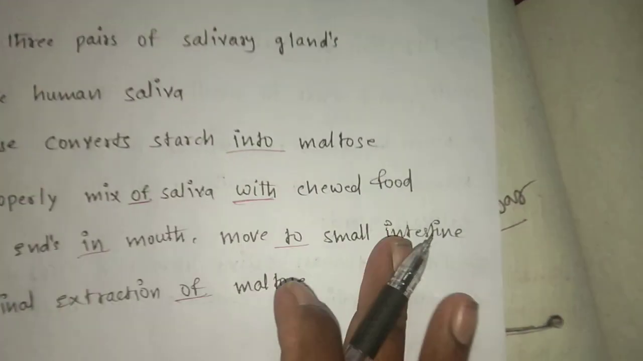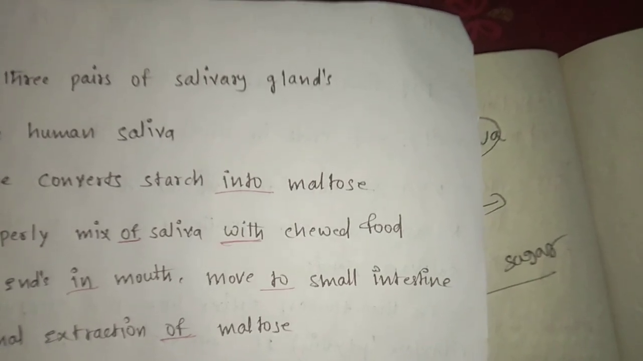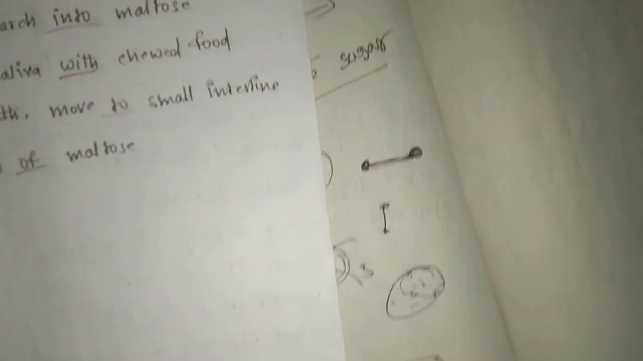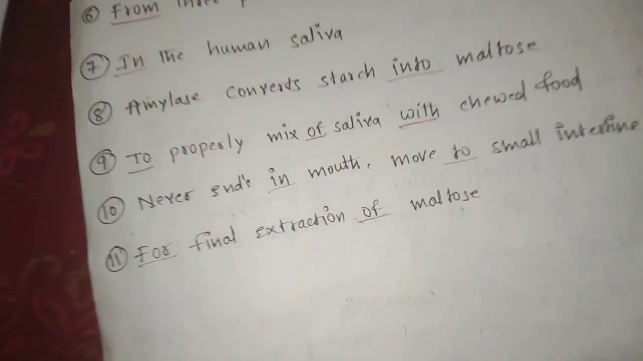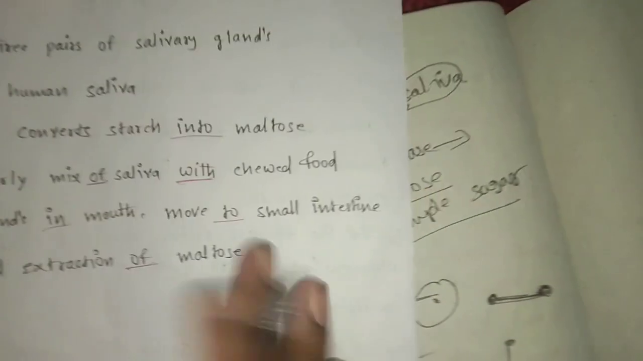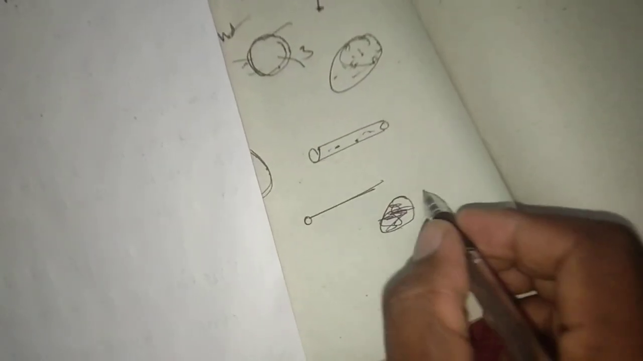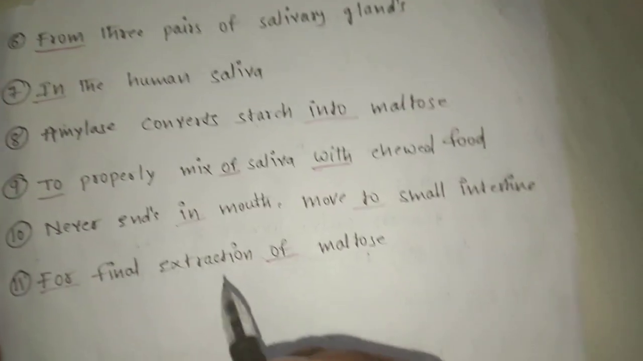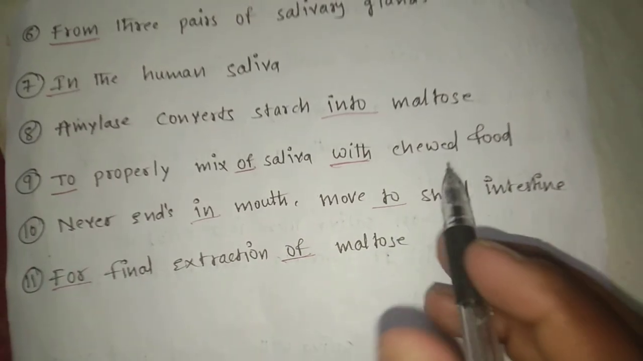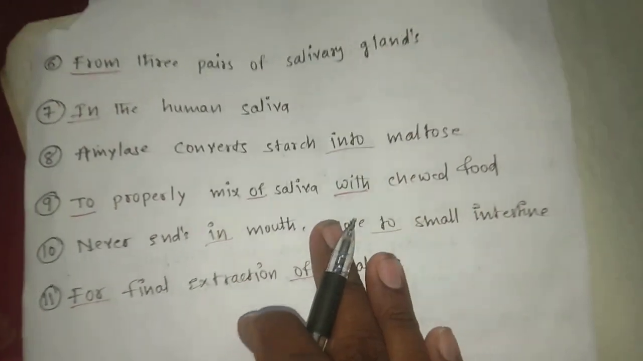With chewed food. Why with? What is with? Where do we use with? Yes, with a hammer. The boy is beating with a hammer. The boy is hitting with a stick. Using with something. Here, this is chewed food. The food has to be mixed with the saliva. One with another. So to properly mix food with saliva. The chewed food has to be mixed with the saliva properly. That's why it is the preposition.